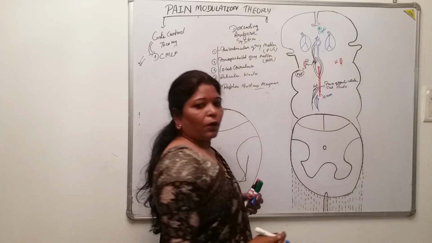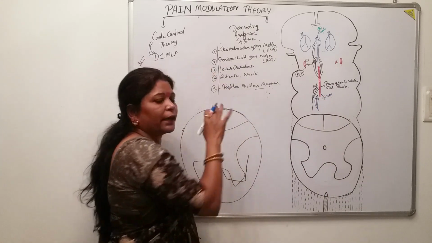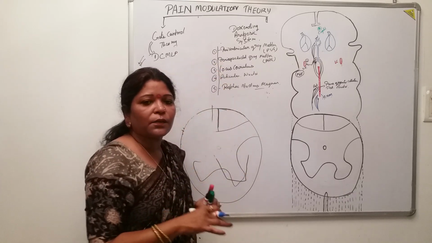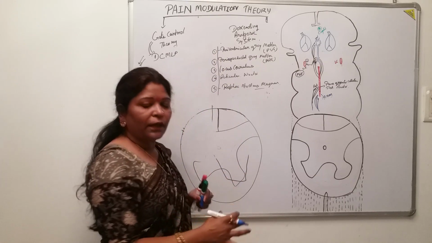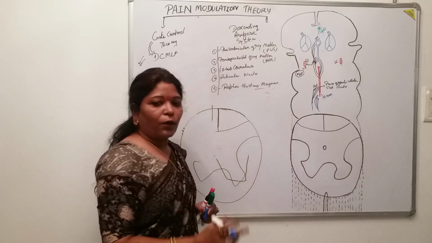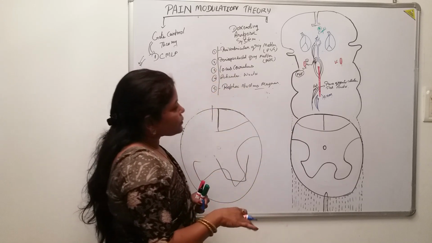All the fibers arising from this grey matter are not going upwards, they are coming downwards towards the spinal cord, where there is the transmission of the pain sensation, the dorsal grey horn. That's why they are coming downwards.